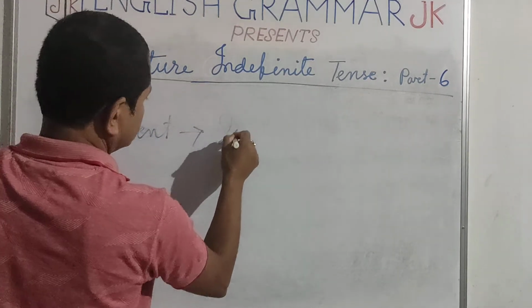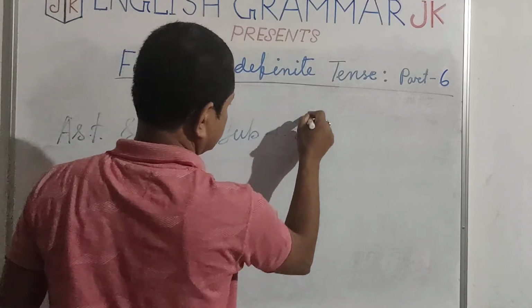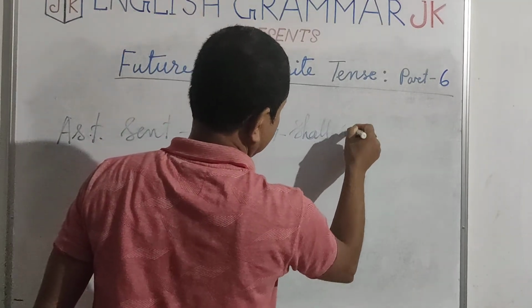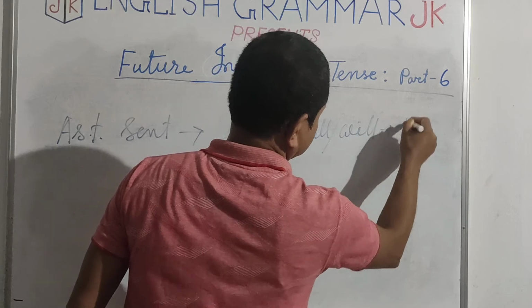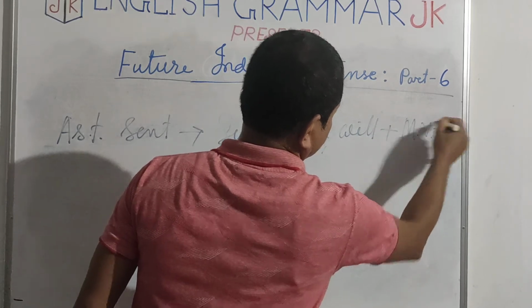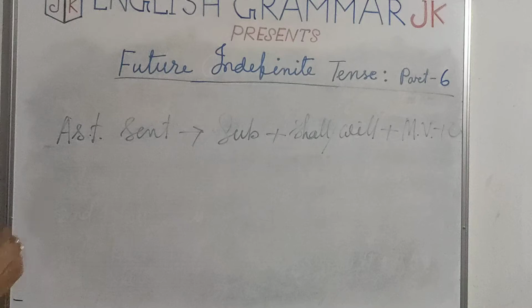Again repeating, the assertive sentence is subject plus shall or will plus main verb plus other. Okay, this is the structure of assertive sentence.